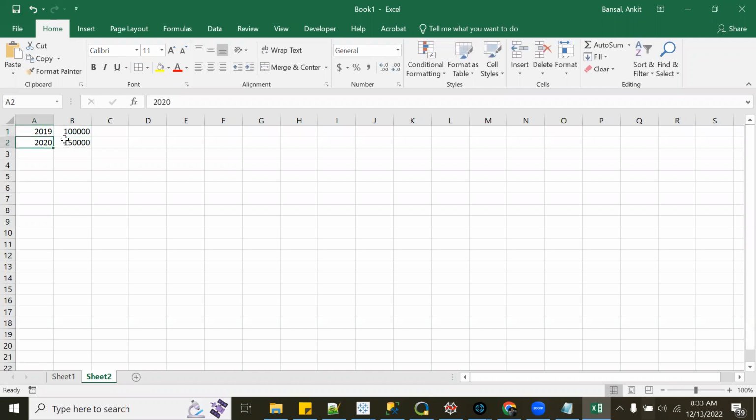Now you want to see what is the year on year growth. So you will take the lag function or lead function, whatever way you want to do, and you will get it here. And then you can calculate this minus this divided by this, and you can say, okay, 50% increase in sales. So this is my year on year growth.